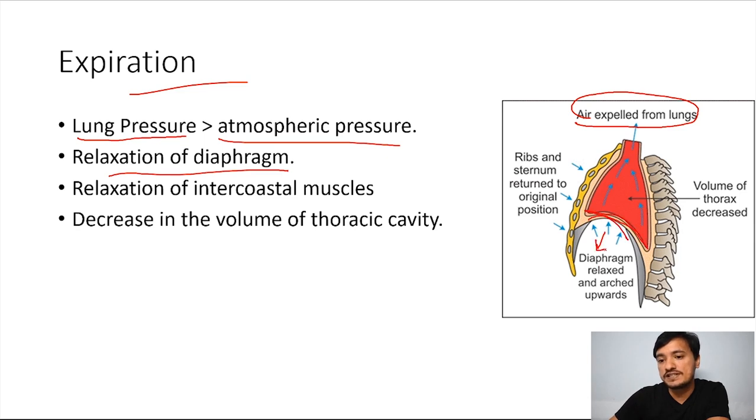If it goes toward this state, there is contraction of the diaphragm and an increase in the volume of the thoracic cavity. Here the diaphragm is relaxed, so the volume of the thorax is decreased. Then relaxation of the intercostal muscles. These are the intercostal muscles, and in the relaxed state they move inward, and thoracic volume is decreased. So this is opposite to inspiration.